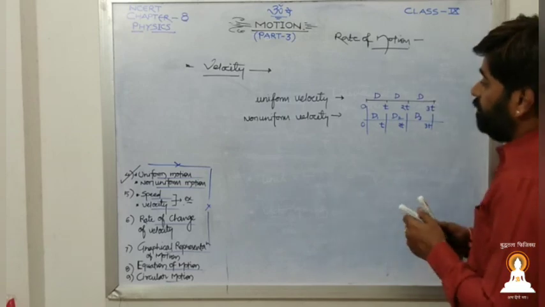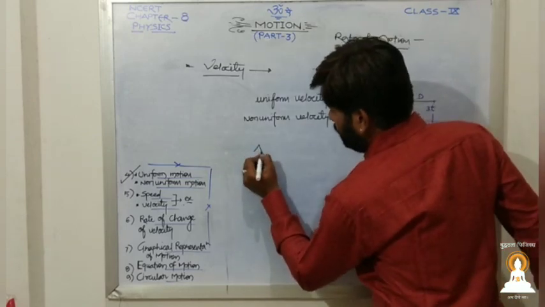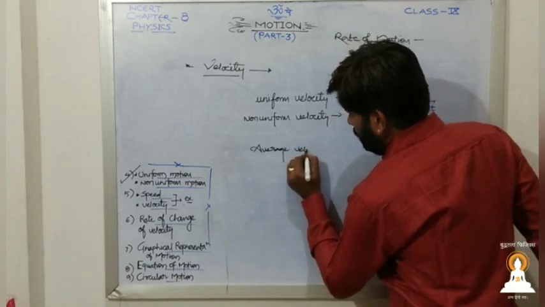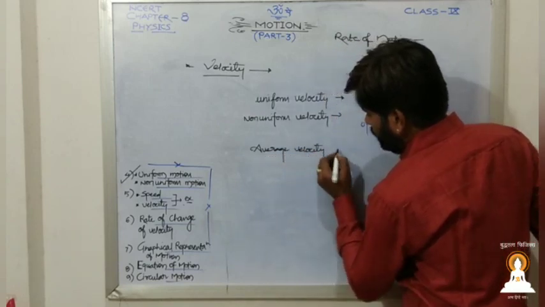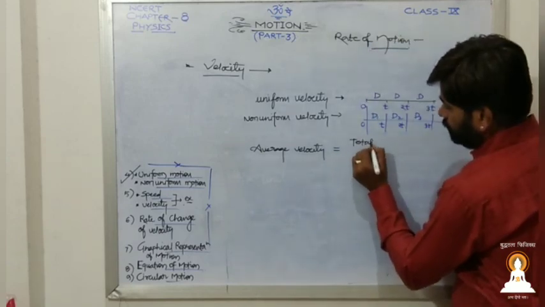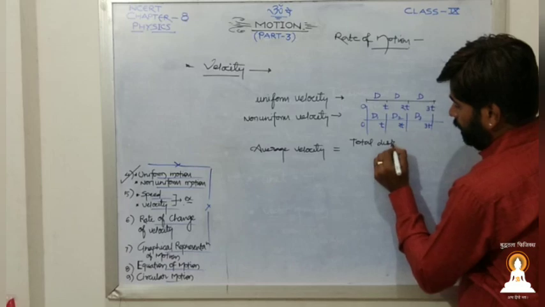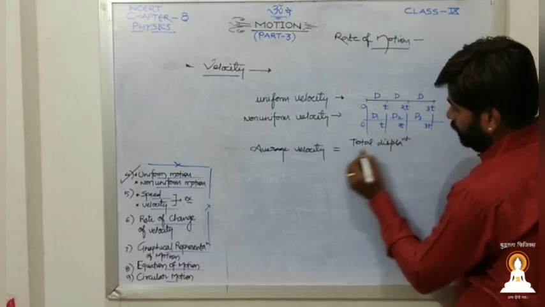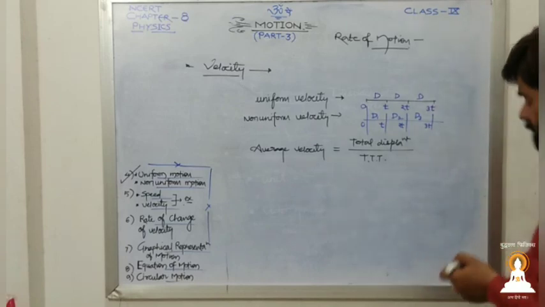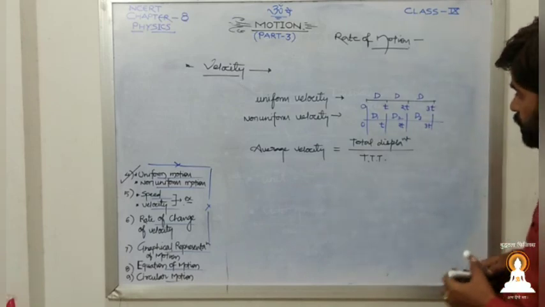Then if we talk about average velocity, average velocity will be total displacement upon total time taken. Displacement is from initial position to final position.